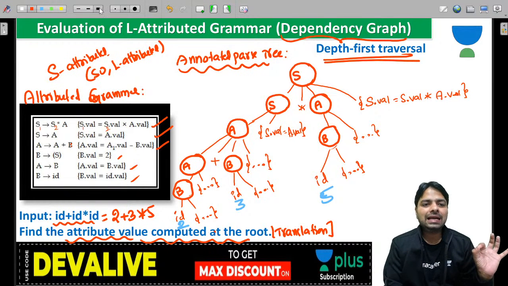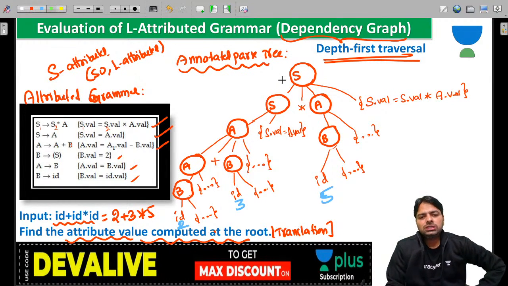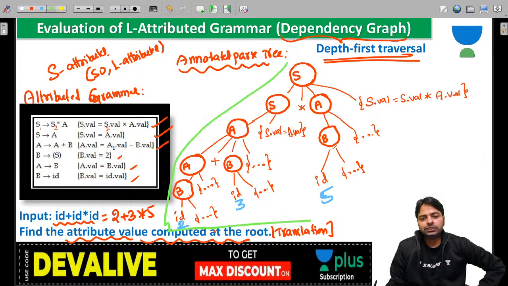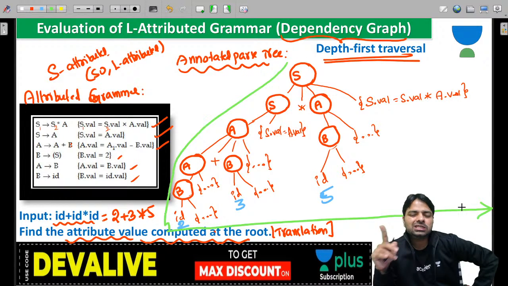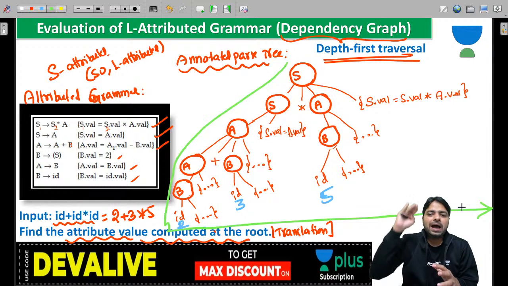Now what is this L-attributed evaluation, guys? In L-attributed evaluation, you just traverse depth first, and that too from left to right. But how is that possible? Left to right is not just left to right. We have to use two things, bottom up and top down.